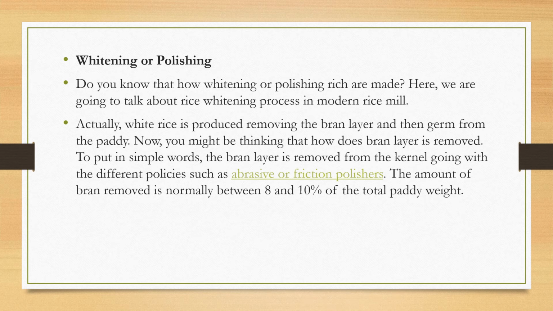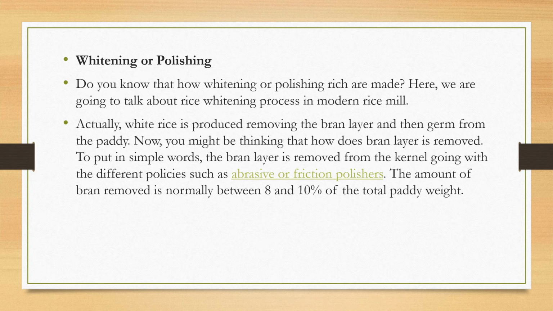Whitening or polishing. Do you know how whitening or polishing of rice is done? Here we are going to talk about the rice whitening process in a modern rice mill. White rice is produced by removing the bran layer and the germ from the paddy.